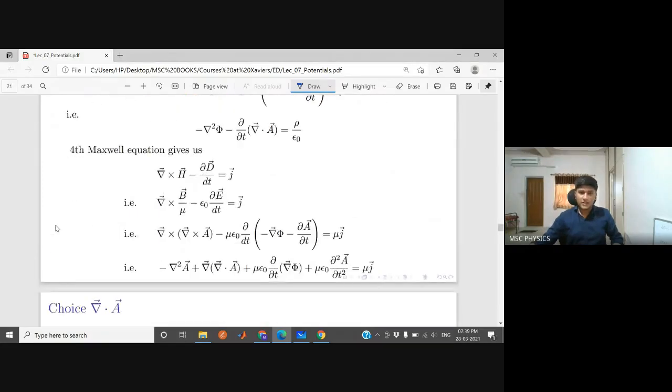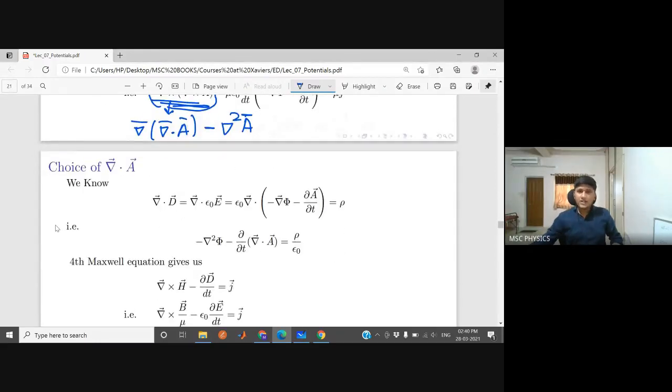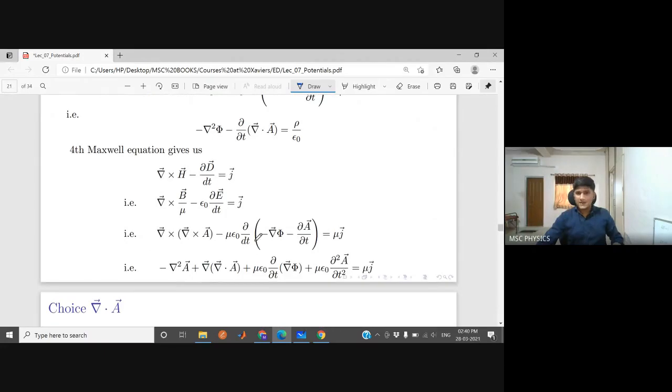We have written that it is minus of del square A plus gradient of divergence of A. And the other term, you write it directly. So mu you multiplied at both the places. So it is mu j, mu epsilon naught del by del t, gradient of phi, just multiplied at both the sides, gradient of phi and del square A by del t square.